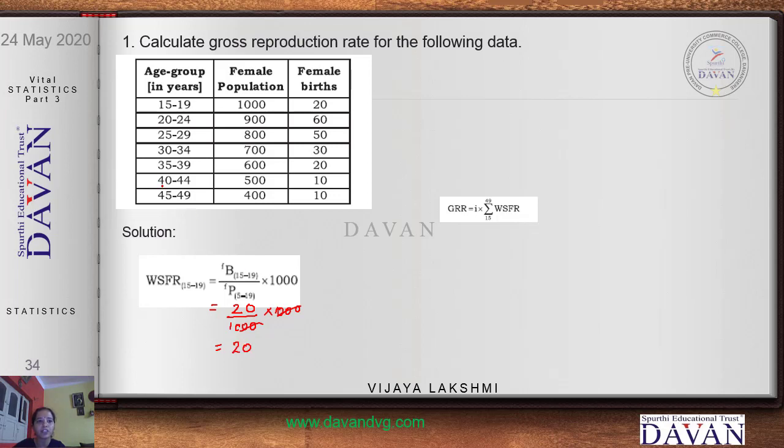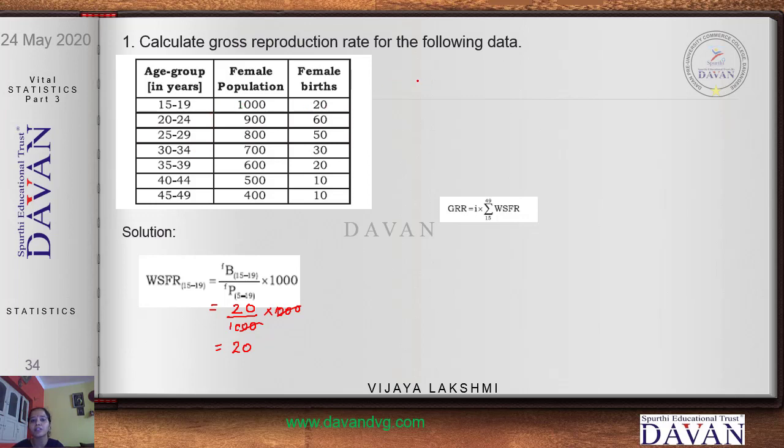Similarly, for the age group 20 to 24, you are supposed to calculate the same. That is 60 divided by 900 into 1000. For the age group 25 to 29, it is 50 divided by 800 into 1000. Similarly, you have to do this for the rest of the values. But write the formula once and show the calculation only for one value. The other values you can put in the table directly. So this is how your table looks.